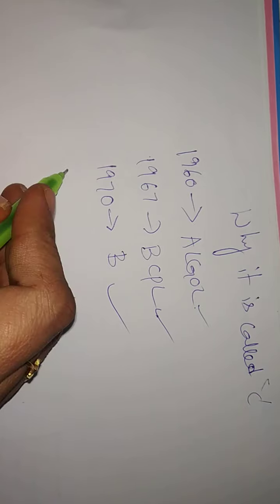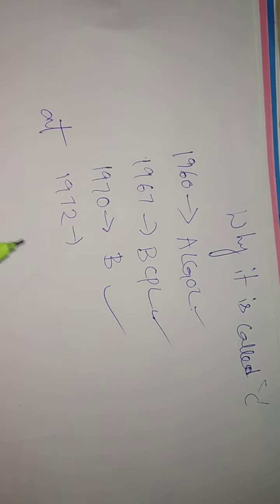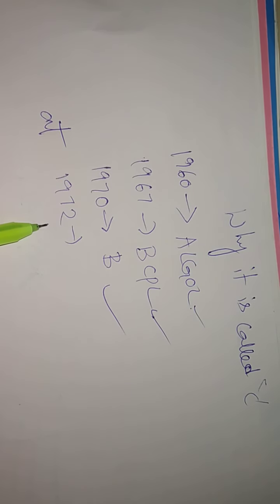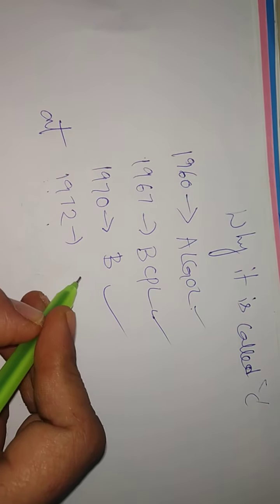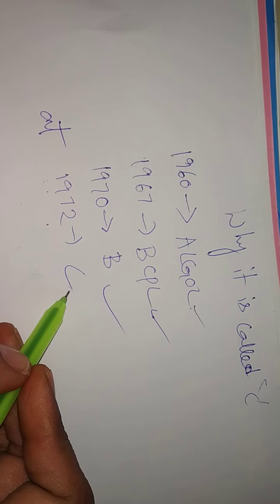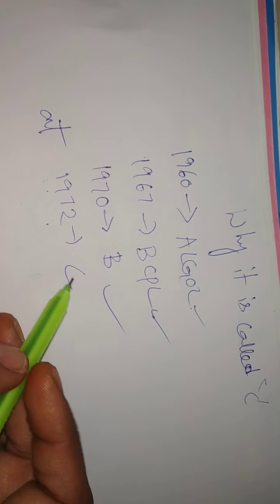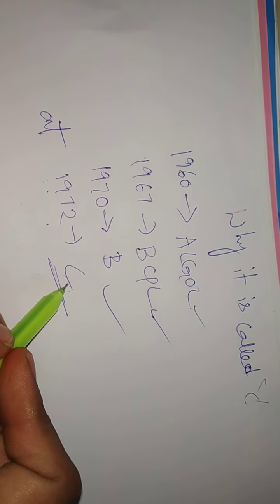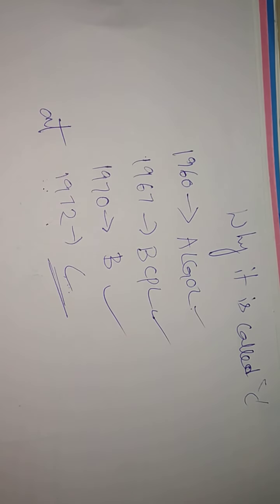After some years, in 1972, two years after introducing B language, at Bell Laboratories Dennis Ritchie added some features to B. It is called C. Then the whole world was shaken, because so many features were added. So C language was introduced in 1972 at Bell Laboratories by Dennis Ritchie.